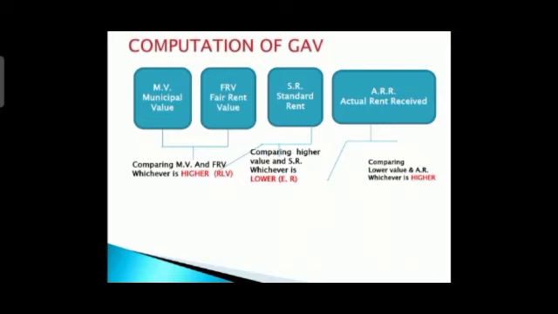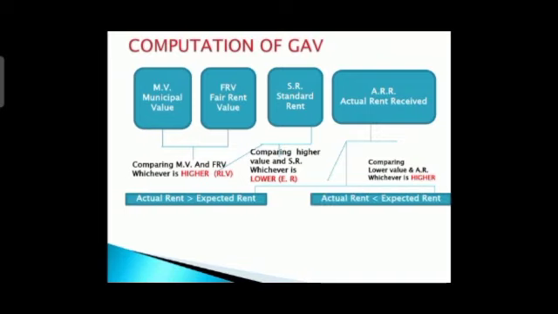So here we have to bifurcate: when actual rent received is less than expected rent and when it is greater than expected rent. When actual rent is less than expected rent, we have two conditions.